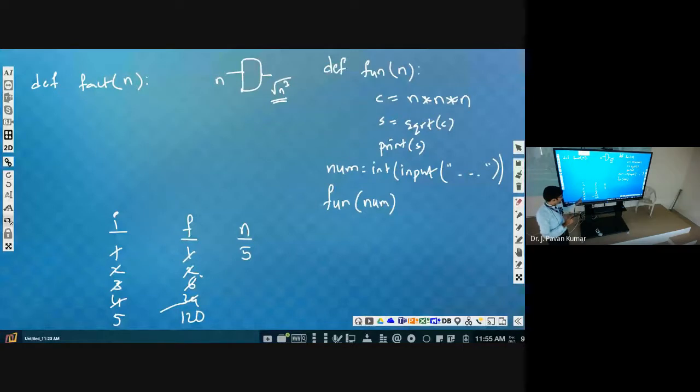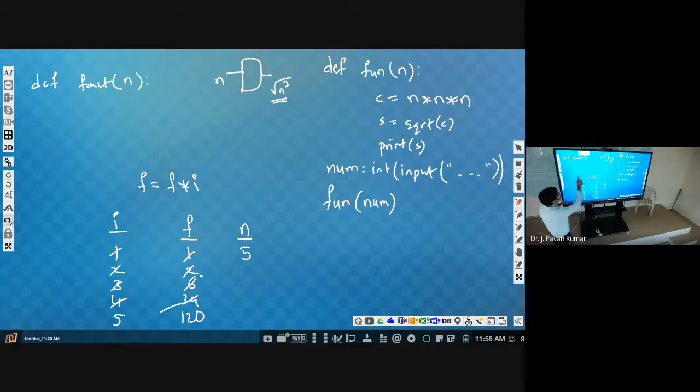So what is the I value? I value should start from 1 up to n. Next, what is the value of f? F value is 1. Afterwards, f value, how we are updating? F is equal to I into f or f into I. Okay, f into I. What is the value of f? Initially 1. We should take 1. So f is equal to 1. Every time we will be updating f value as f into I up to n.